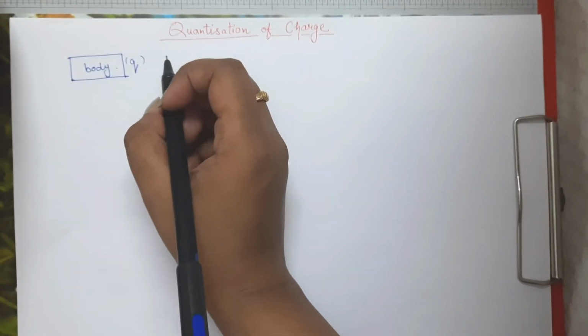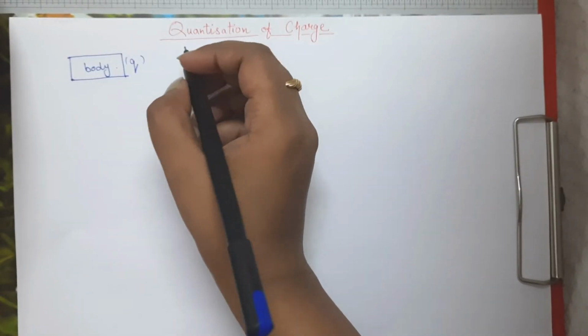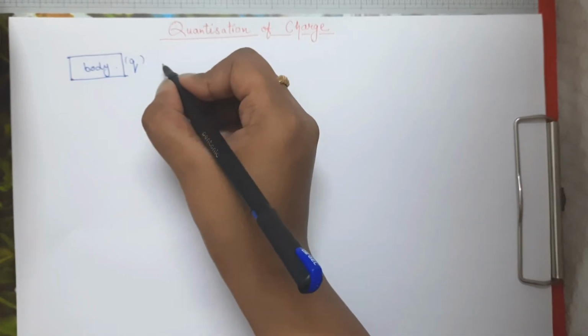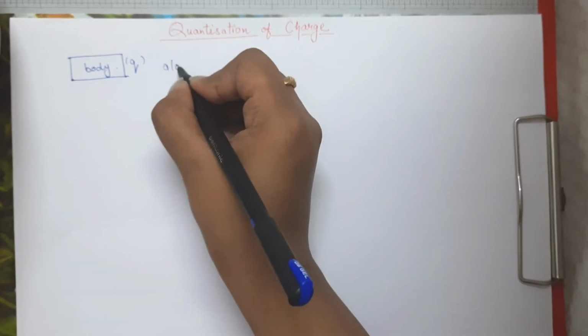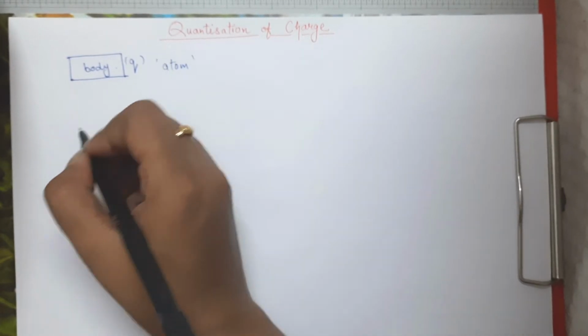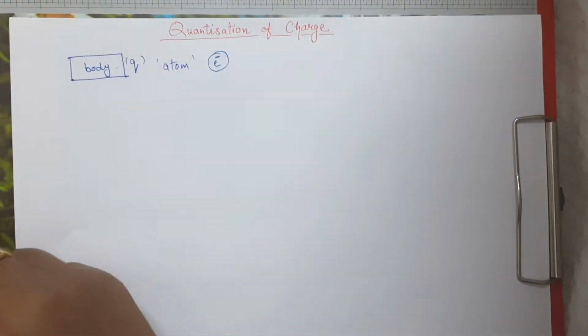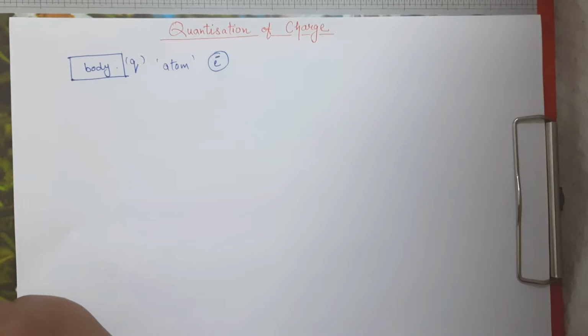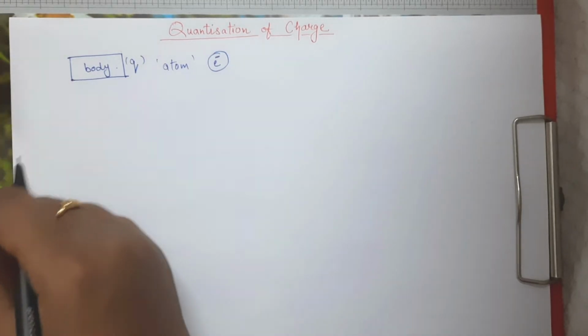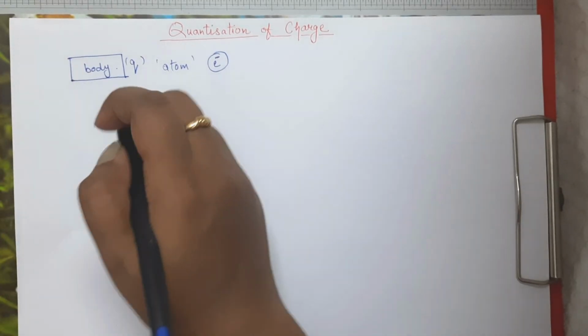So it is atom, that is an indivisible particle. We say that an atom is an indivisible particle, right? And we say that an electron carries a specific amount of charge also. So this is the basic reason why we call these things. This we are going to study in an elaborate way.